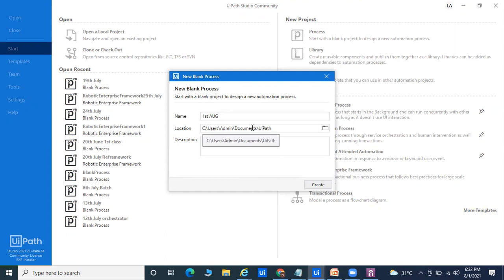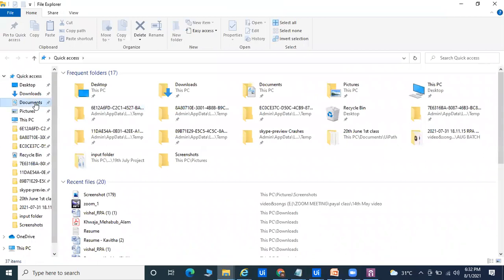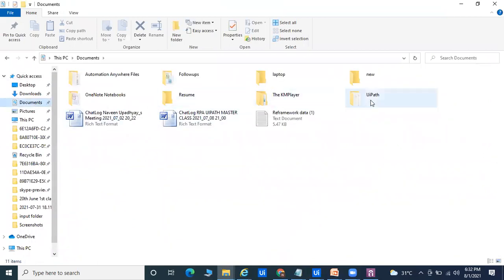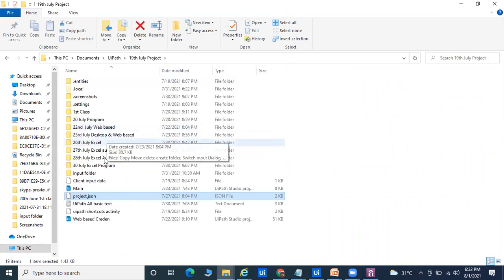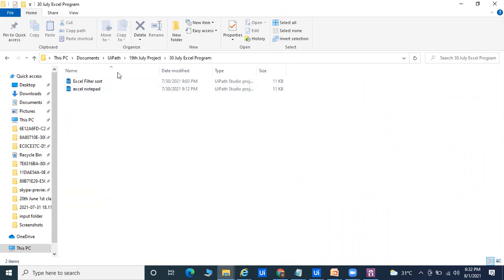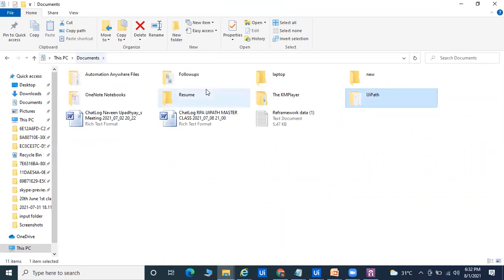By default, if you don't have any project, let me show you on my system. I have multiple processes. I'm using this laptop only for 3 months; before that I had a different laptop. If you come to the UiPath folder, I have lots of projects, like the asset credential, banking system 18 July, and this is my latest batch 19 July project. Every day we are getting a day's program. Right now I have lots of projects, but in your system, in documents, you will get nothing.